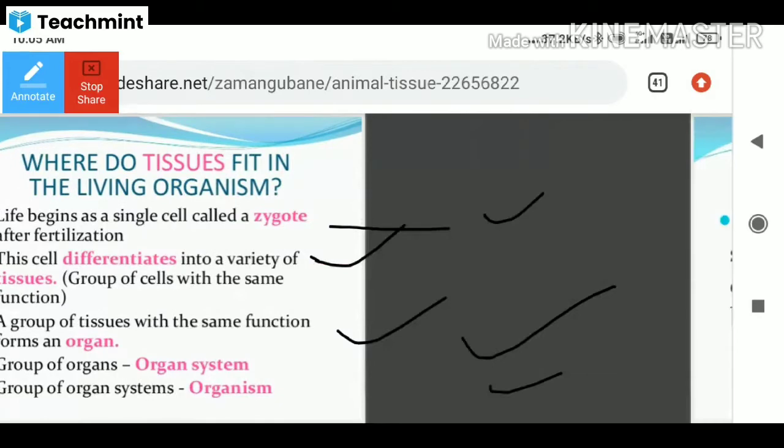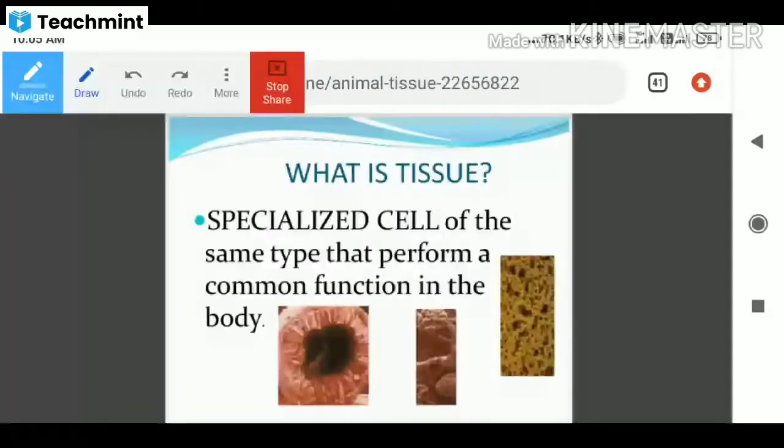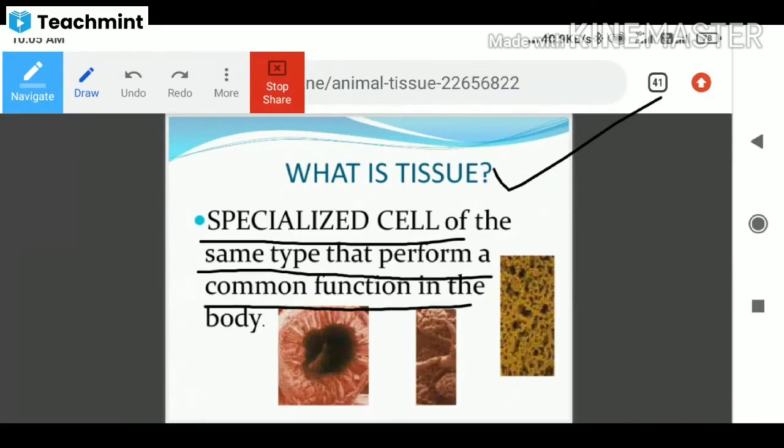What is tissue? A specialized cell of the same type that performs a common function in the body. This is a tissue.